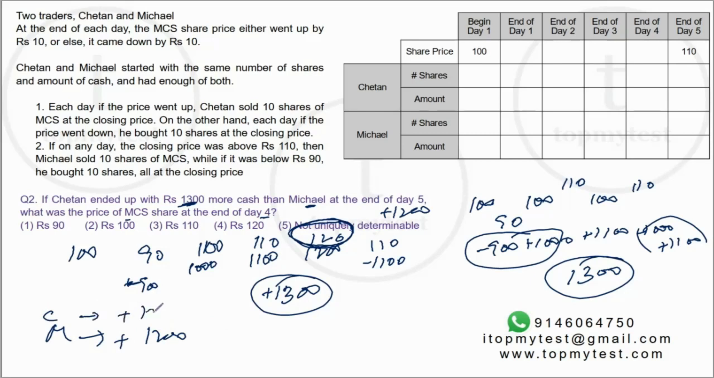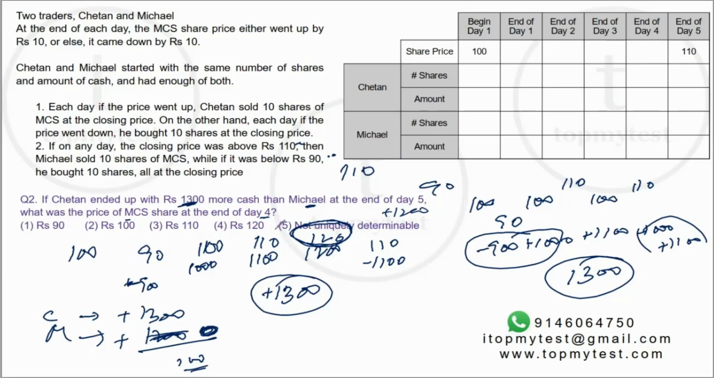Chetan starts with 1300 more than what he had. So the difference is going to be only 100, not 1300. The only way this difference will be 1300 is if Michael ended up in the same cash position, which means he did not make any transactions over this 5-day period. That will happen only and only if the price fluctuates between 110 and 90, both inclusive, right? With this, let's try to solve this particular question. So the price of the stock cannot go beyond 110 or 90. It has to fluctuate within this range only.